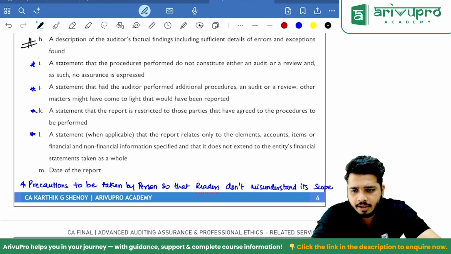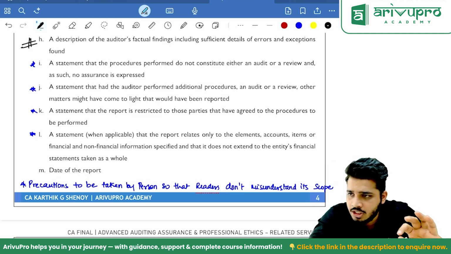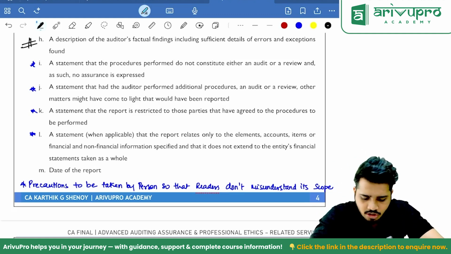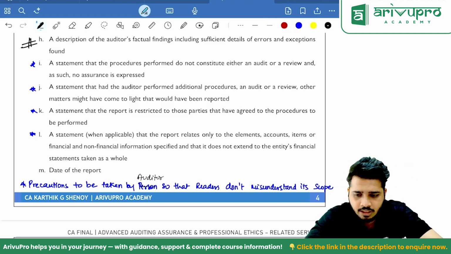So, these are the precautions that you have to take. These four, I, J, K, L, these 4 points will come under precautions to be taken by person. Person means who? Auditor only, no? Auditor, so that the readers don't misunderstand its scope.